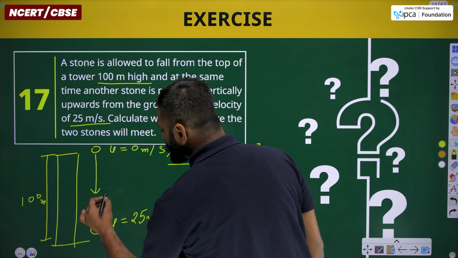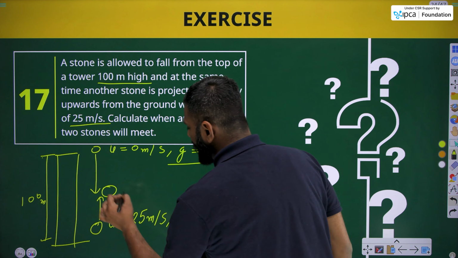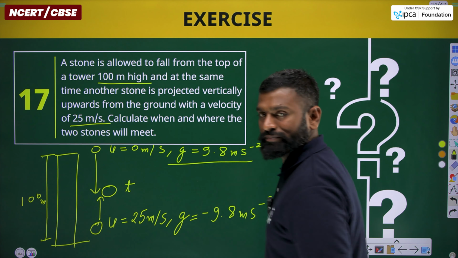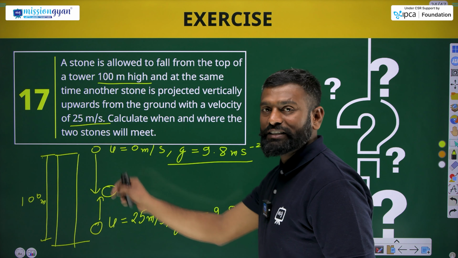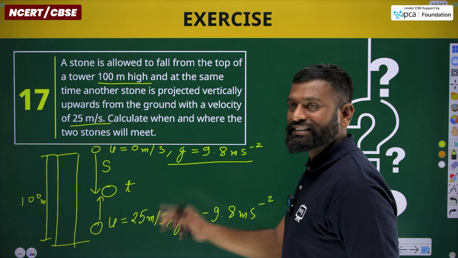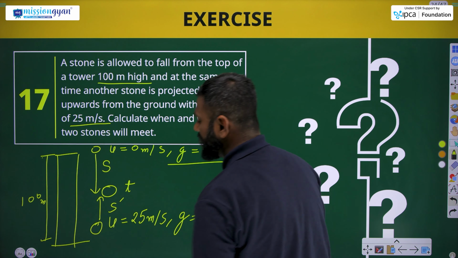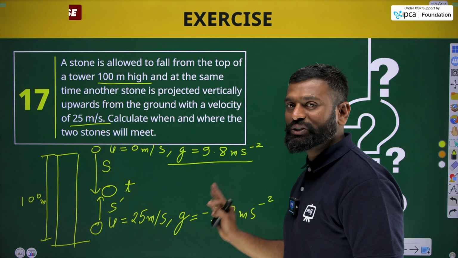Now they both meet a particular point. Let's consider at this point the time was t. The distance covered by stone 1 will be s, and the distance covered by this another stone will be s dash. I guess hopefully all understand this question.